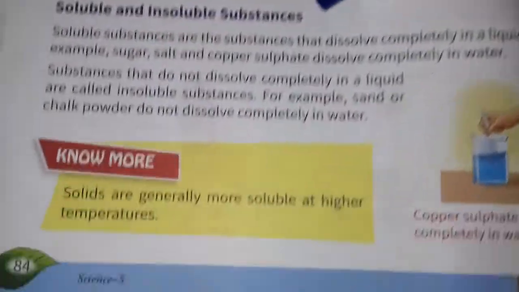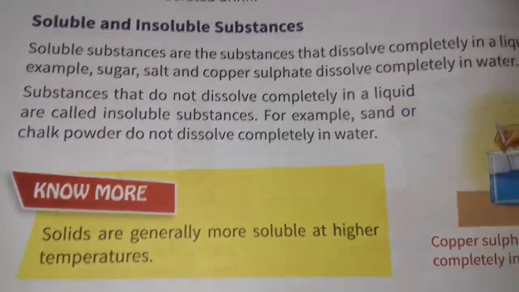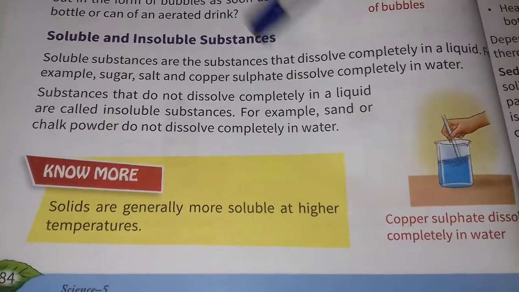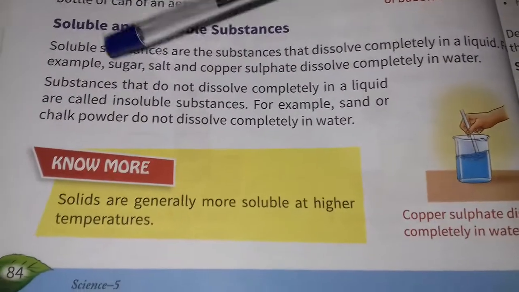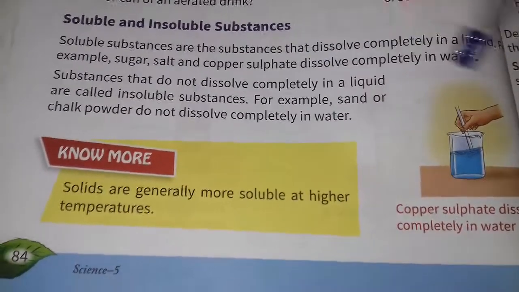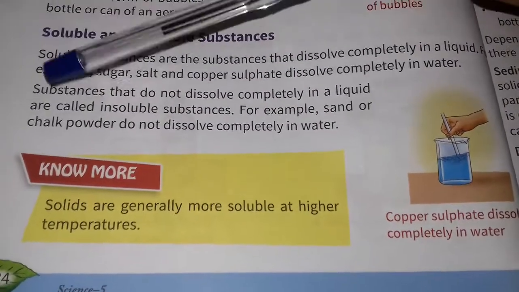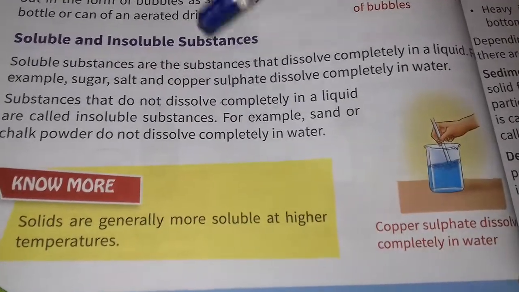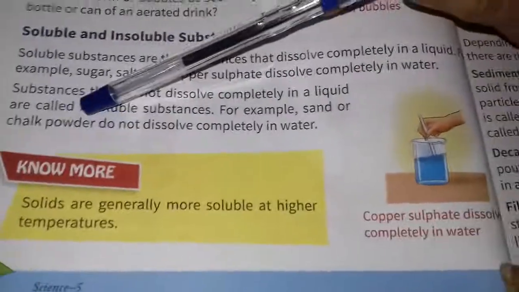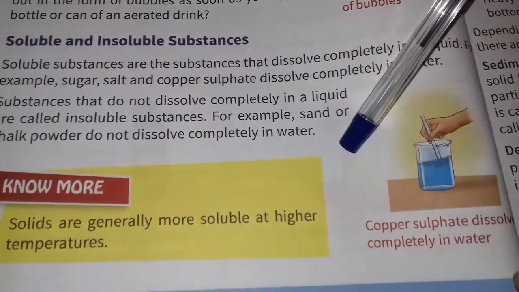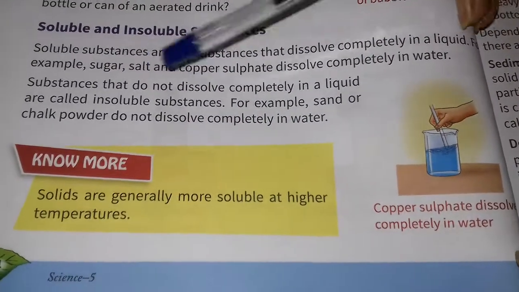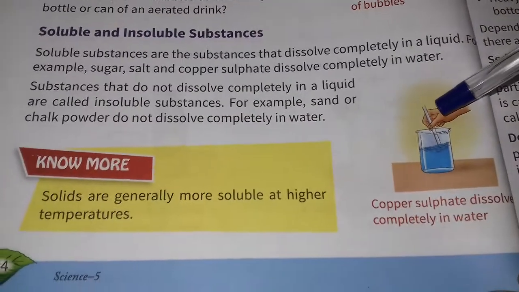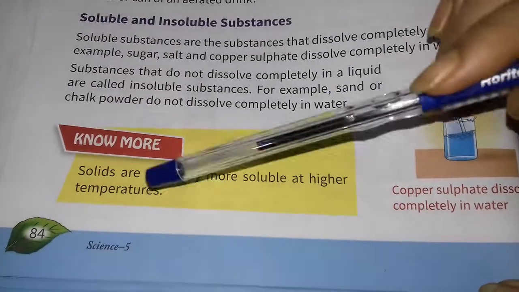Soluble and insoluble substances. Soluble substances are the substances that dissolve completely in a liquid. For example, sugar, salt and copper sulfate dissolve completely in water. Always remember, sugar, salt and copper sulfate dissolve completely in water. They are soluble. And substances that do not dissolve completely in a liquid are called insoluble substances. For example, sand or chalk powder do not dissolve completely in water. So they are called insoluble substances. Solids are generally more soluble at higher temperatures.